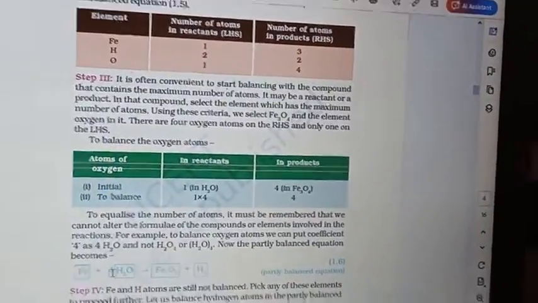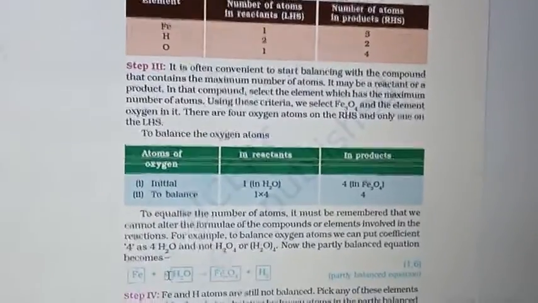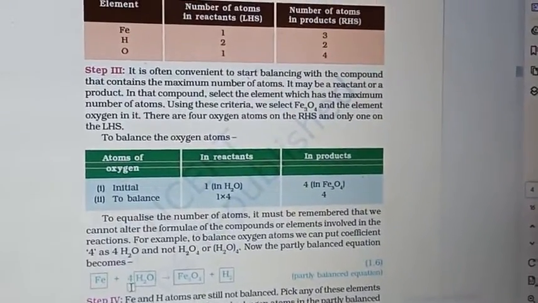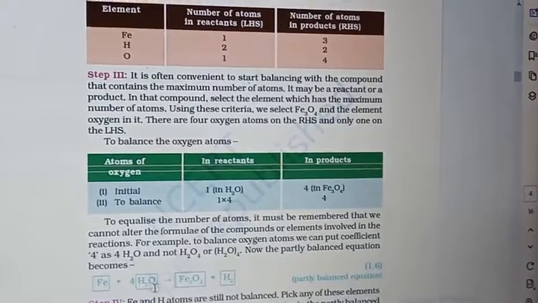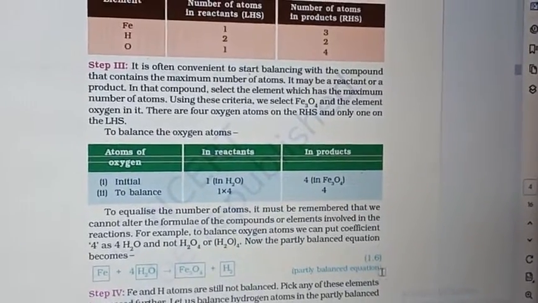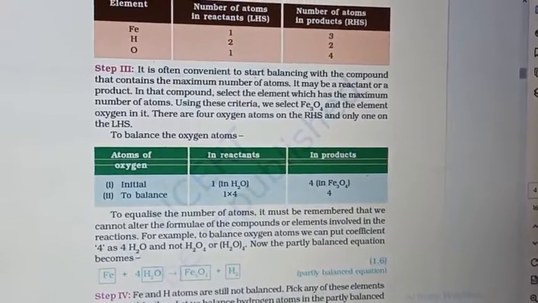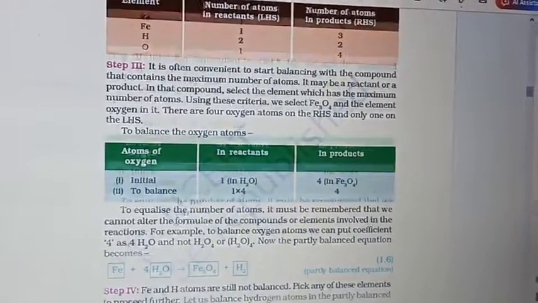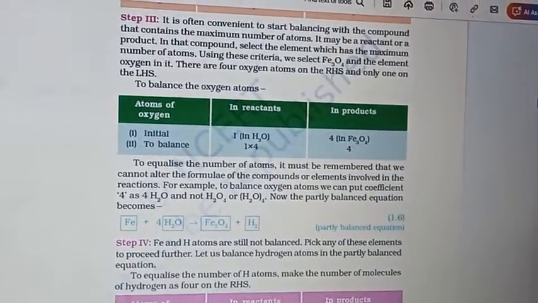So here we are multiplying H2O by 4 in equation 1.6. This is the partially balanced equation, meaning it should be balanced further.